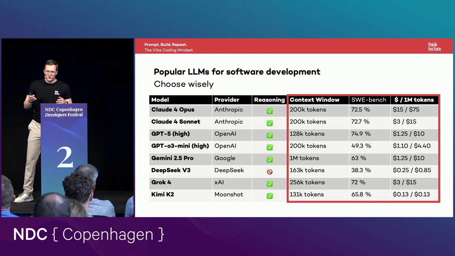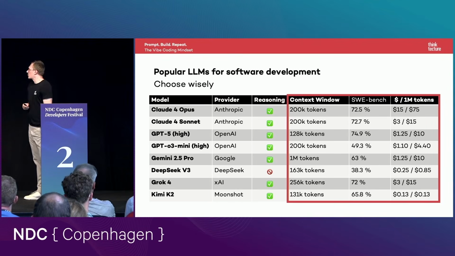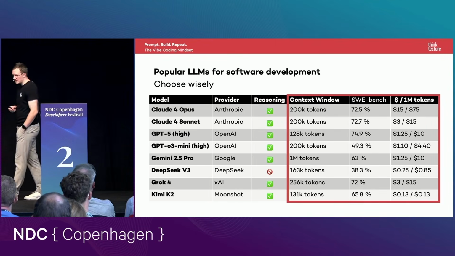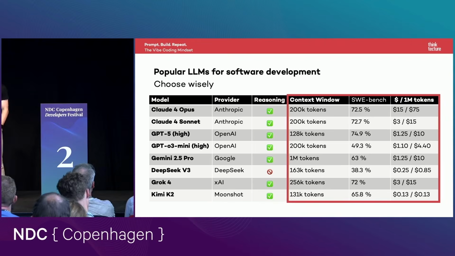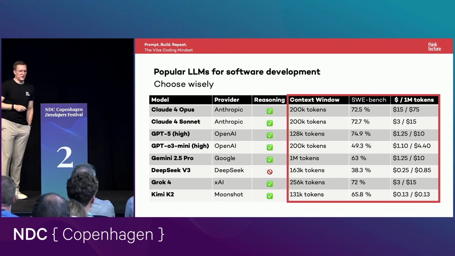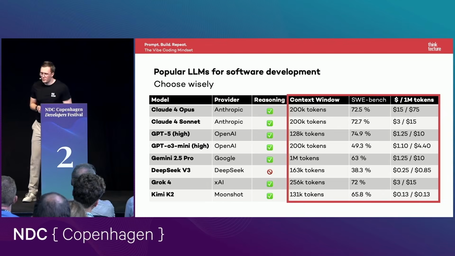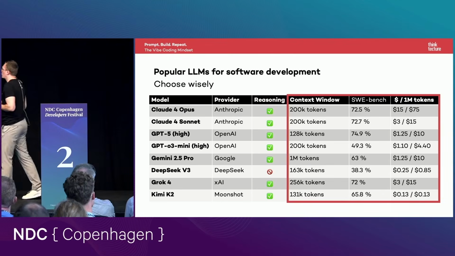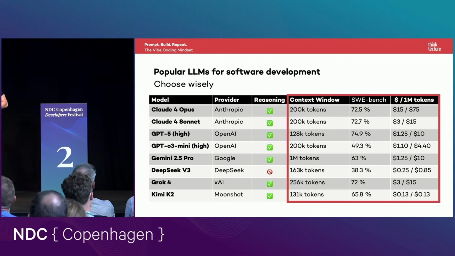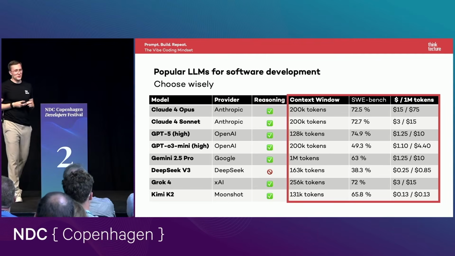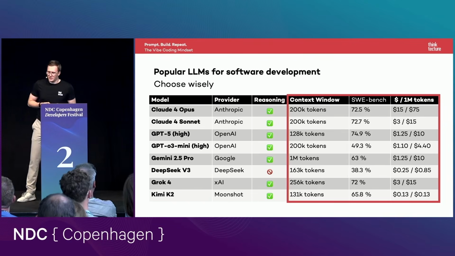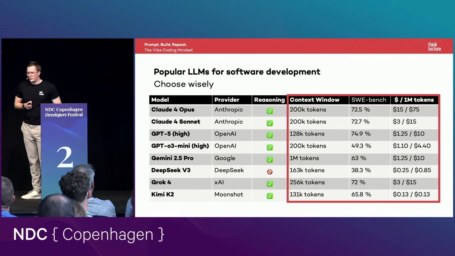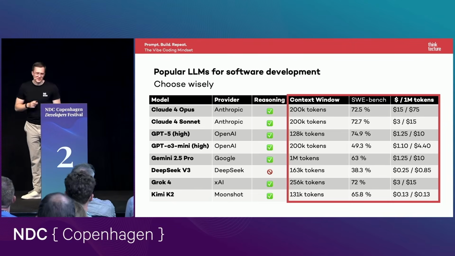So we cannot store endless data, of course, in our LLMs. And we can see the context window differs a lot based on which model we like to use. For example, the currently best models for coding, GPT-5 and the Claude models only support 128,000 to 200,000 tokens, and the Gemini API, for example, supports 1 million tokens.